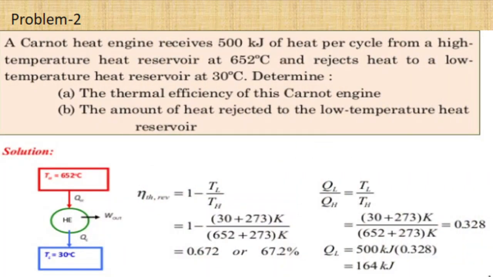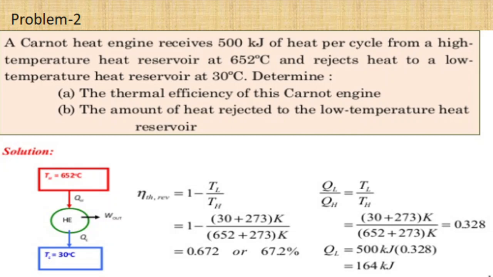Next we'll move on to the second problem. The second problem is like this. A Carnot heat engine receives 50 kilojoules of heat per cycle from a high temperature heat reservoir at 652 degrees Celsius and rejects heat to a lower temperature heat reservoir at 30 degrees Celsius. Determine the thermal efficiency of this Carnot engine. Second, the amount of heat rejected to the lower temperature heat reservoir.